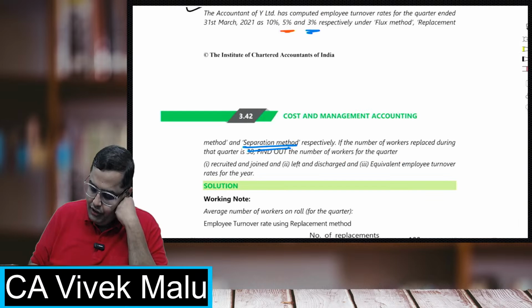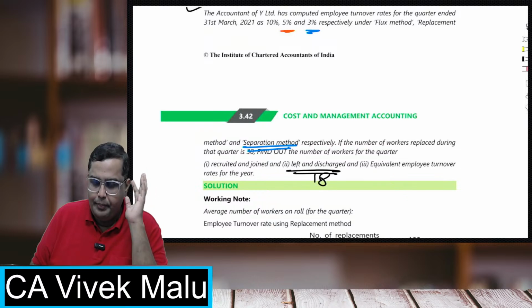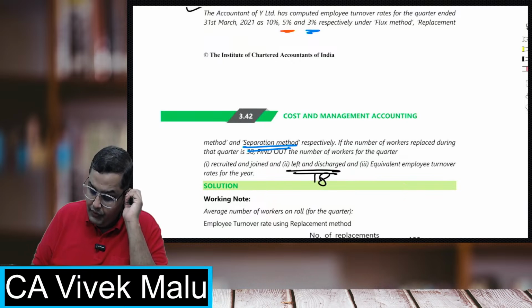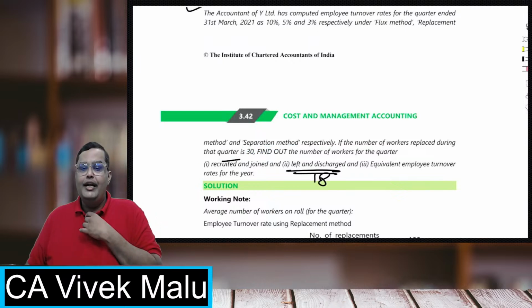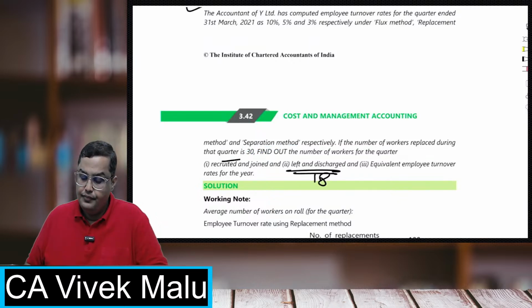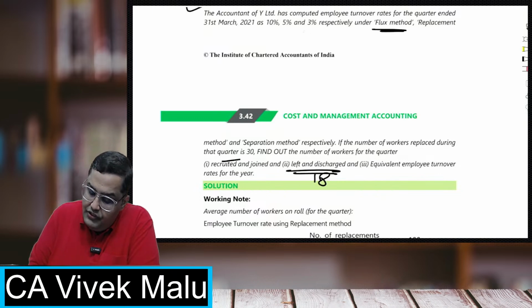Now students, we have the left and discharged, which is basically separated, and they were 18. We have the replacements also, which was 30. Now with the help of this flux method, which is 10%, do calculate accessions.